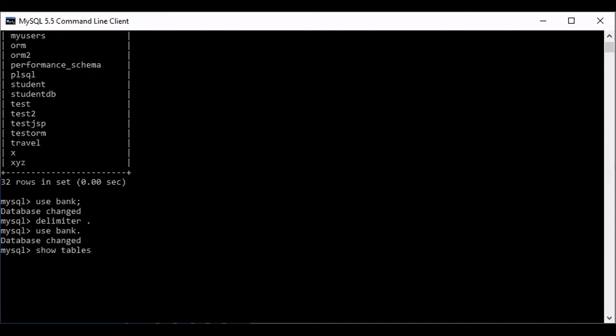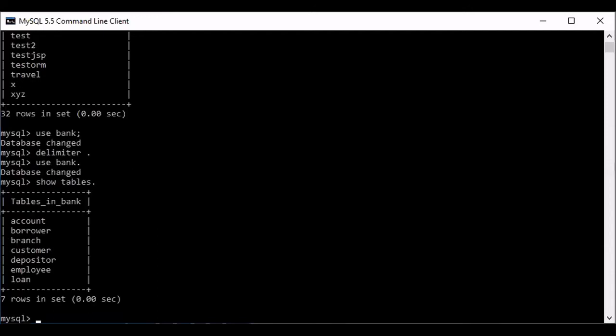Which statement will I write to see the tables present in this database? Show tables, but it will end with a dot. Semicolon will not work because I have changed the delimiter to dot. Are you understanding? Yes, sir. What is a delimiter? Yes or no?